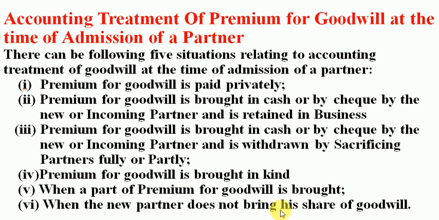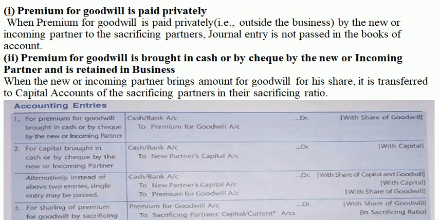So we move with the first case for the treatment of premium for goodwill, which is premium for goodwill is paid privately. Alright, so here it says premium for goodwill is paid privately. When premium for goodwill is paid privately, that is outside the business, by the new or incoming partner to the sacrificing partners, there is no accounting treatment.